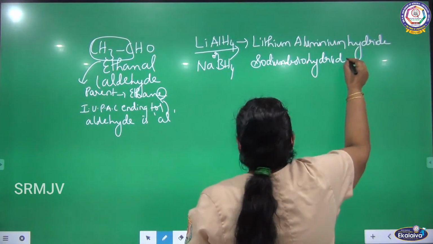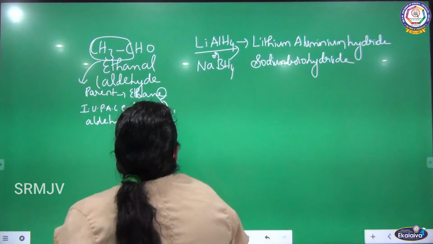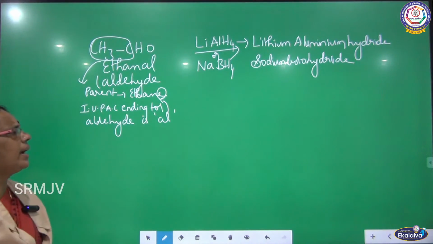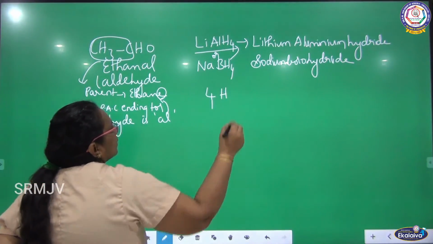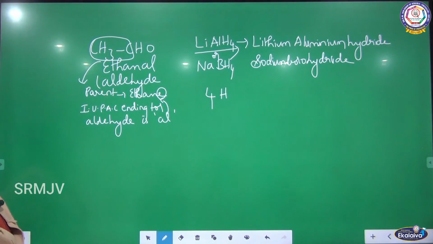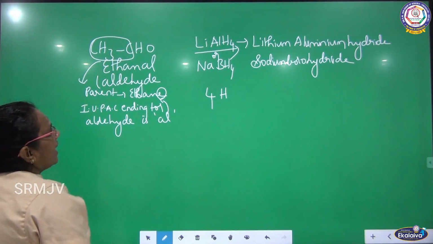Let me see the reaction now. I am going to use either lithium aluminium hydride or sodium borohydride. I am going to add 4 hydrogen. Listen here, let me see how the hydrogen is added.